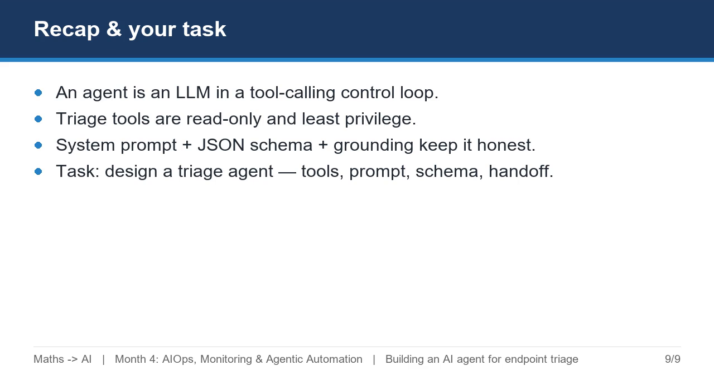List its read-only tools and scopes, write its system prompt, and define its output JSON schema. Then write 3 lines on how a human reviews its recommendation before any action is taken. Next lesson, automating remediation safely.